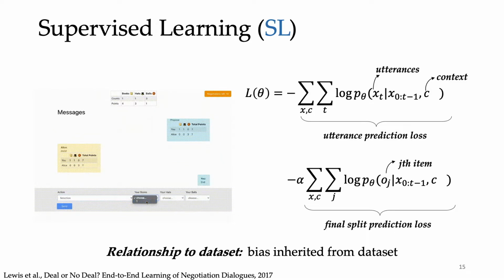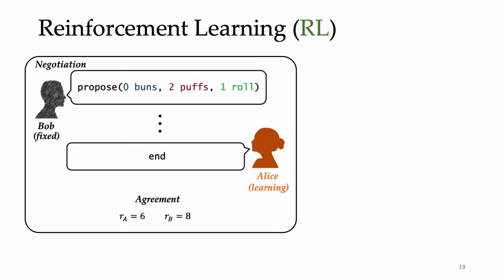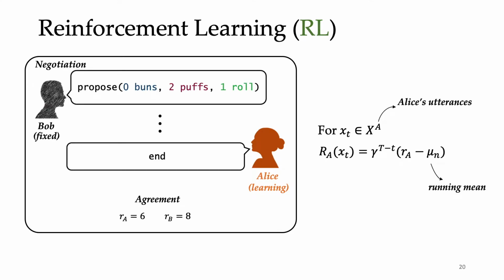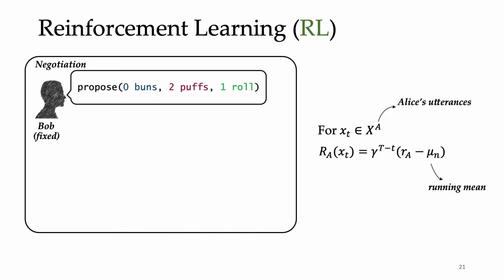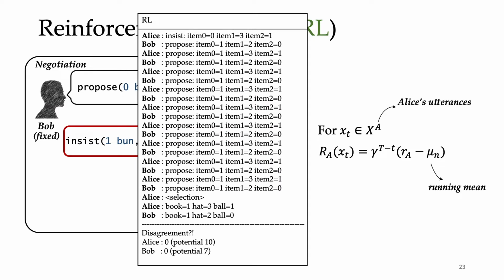As another approach, you can directly design a reward function and use reinforcement learning to maximize your objectives. Here we have two negotiation agents, Alice and Bob, initialized with the supervised learning model. We keep Bob fixed to stabilize training, while Alice is going to be the RL agent. During training, Alice and Bob negotiate, where Alice's objective is to maximize her reward. Reinforcement learning inevitably will lead Alice to explore and generate out-of-distribution utterances that Bob, who is fixed, has never seen before. For instance, in practice, Alice can become very aggressive and badger the same aggressive proposal over and over again.